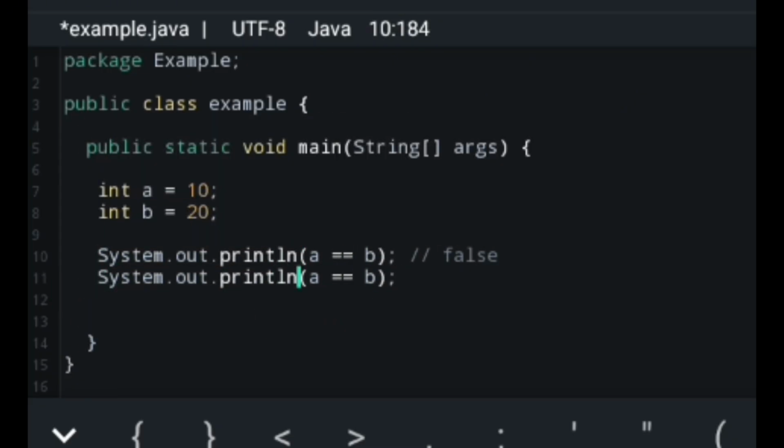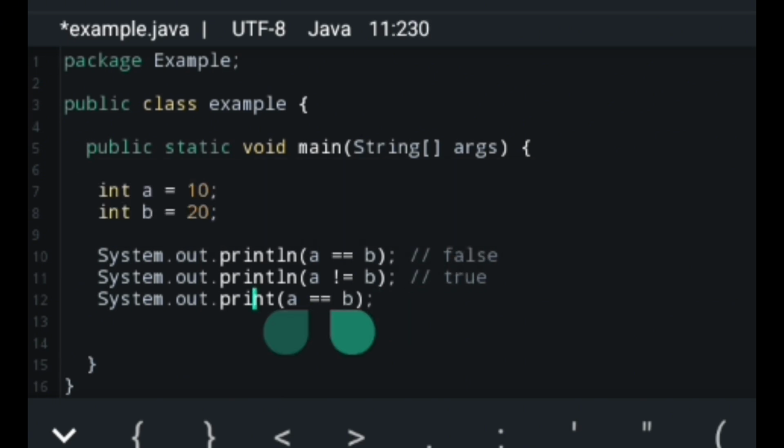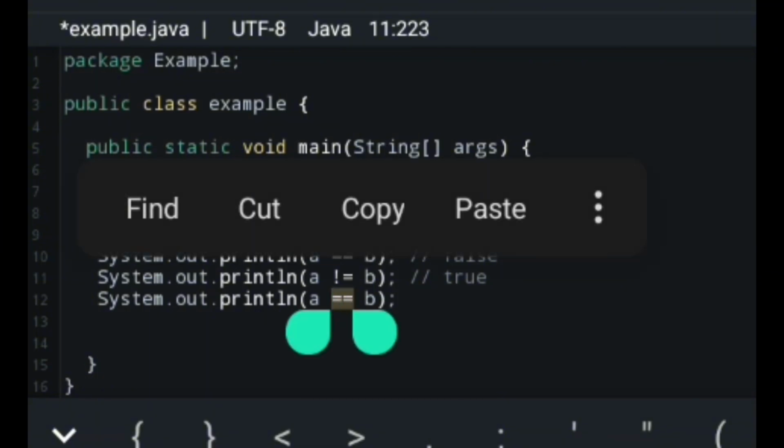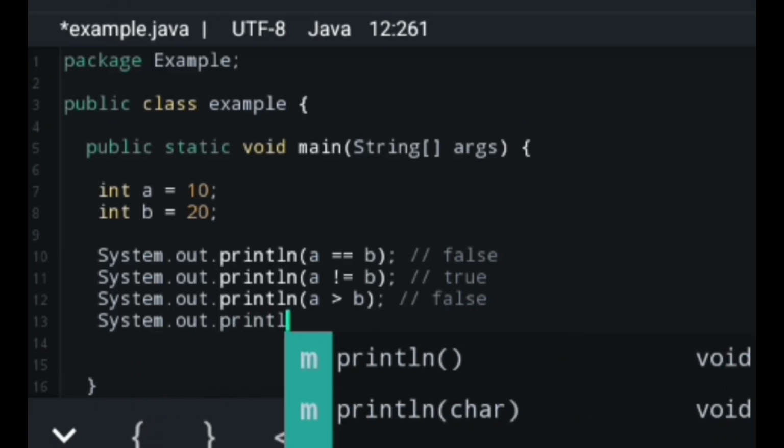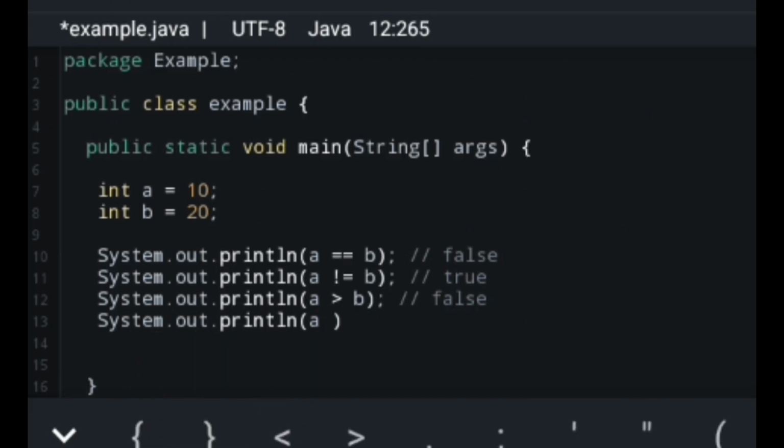Let me put this line here. Now, if we use exclamation point equal, a not equal to b, then it is true. If we now put a is greater than b, this would be false. Now, how about a is less than b?